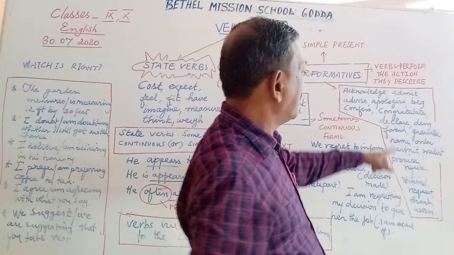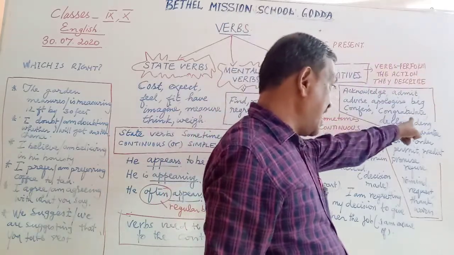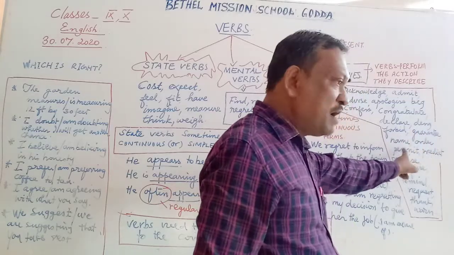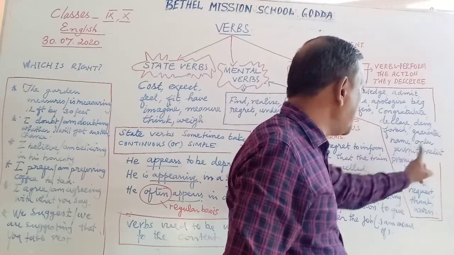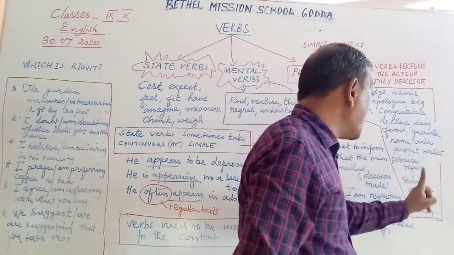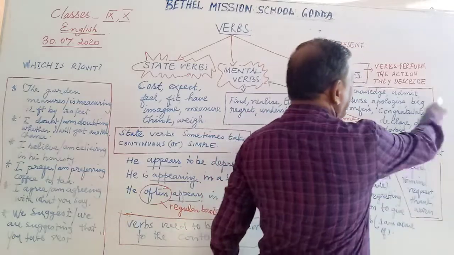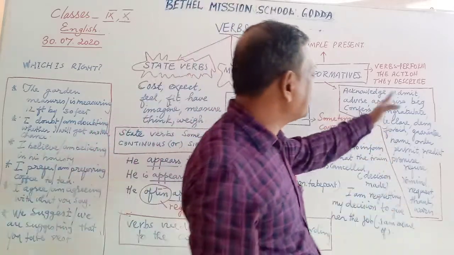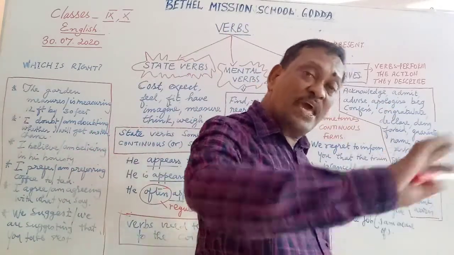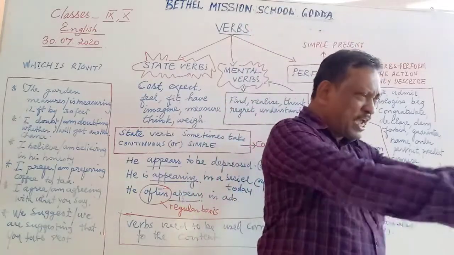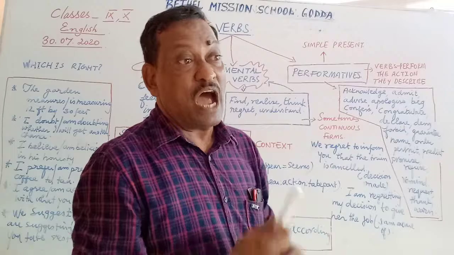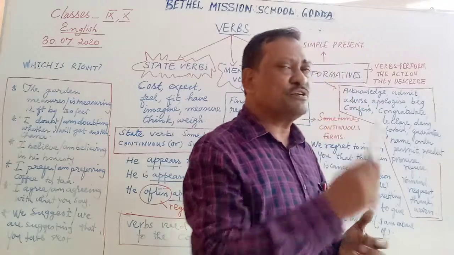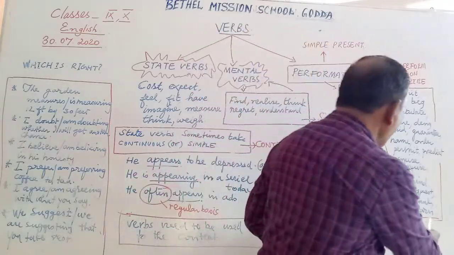Apologize, beg, confess, congratulate, declare, deny, forbid, guarantee, name, order, permit, predict, promise, refuse, remind, request, thank and warn. These are some of the verbs which are used in present simple and they are very rarely used in continuous form. I refuse to accept your decision. Correct. I am refusing to accept your decision. Wrong English.